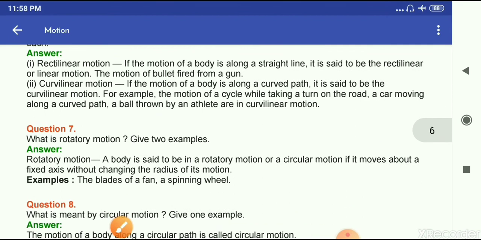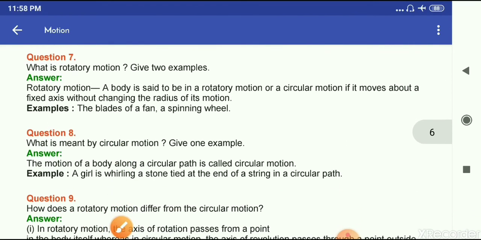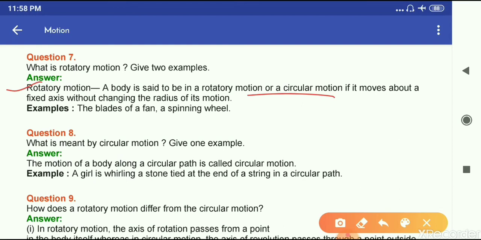Now next one is, what is rotatory motion? Give 2 examples. Rotatory motion: a body is said to be in rotatory motion or circular motion if it moves about a fixed axis without changing the radius of its motion. Then the body is said to be in rotatory motion. Examples are the blades of a fan and a spinning wheel. These are the examples of rotatory motion.